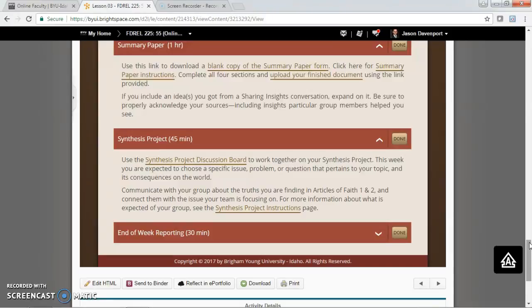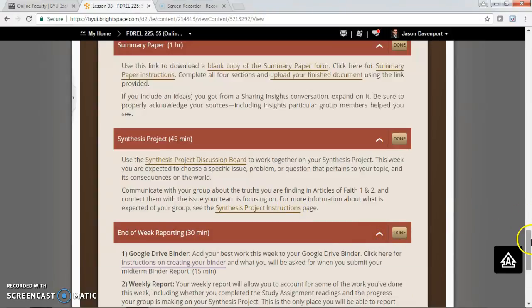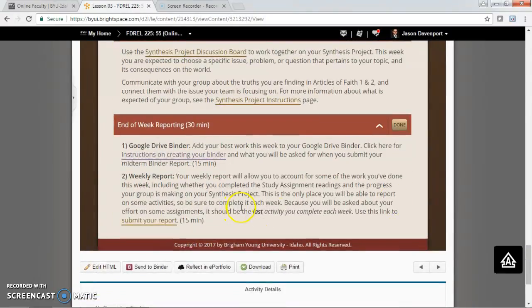You'll communicate with your group, but what you'll want to do is find something from Article of Faith 1 and 2, and you'll want to add to that and put that in towards your topic. So look for some insight that you've read that would pertain to your topic. Discuss it with your group. Here are your instructions. Don't worry too much about this right now, but do something each week. Don't forget your end of the week reporting and your weekly report there. And that should take you through lesson 03, week 3.